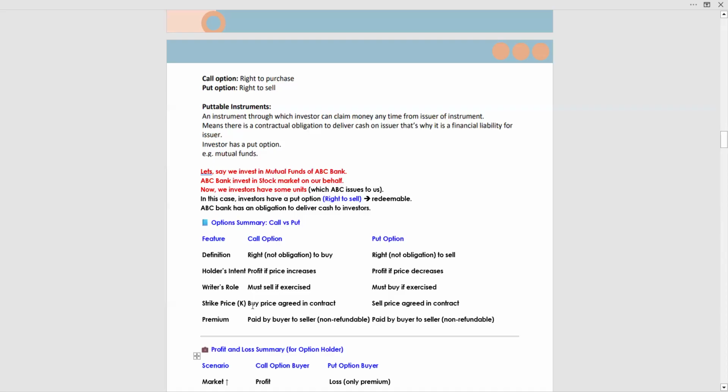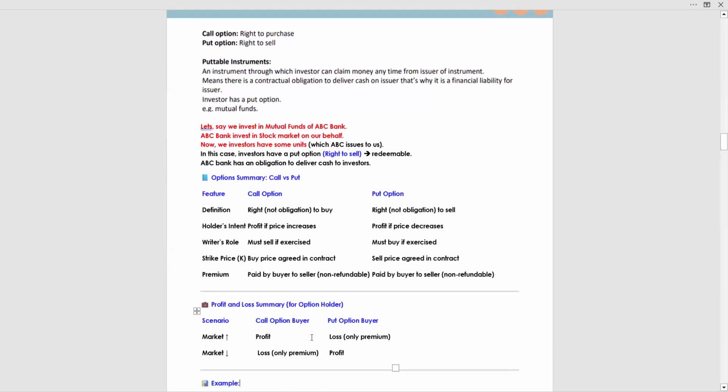Strike price: buy price agreed in contract; sale price agreed in contract. Premium is paid by buyer to seller, which is non-refundable. And in the put option, it is paid by buyer to seller, non-refundable. So premium is the same. Okay.